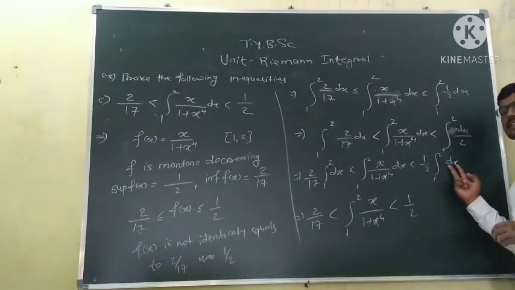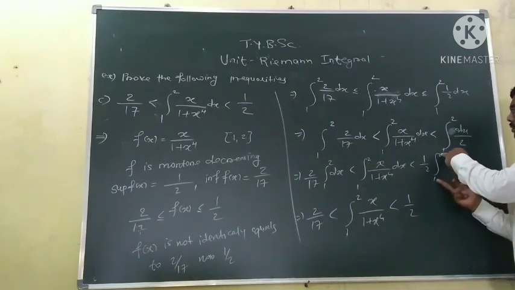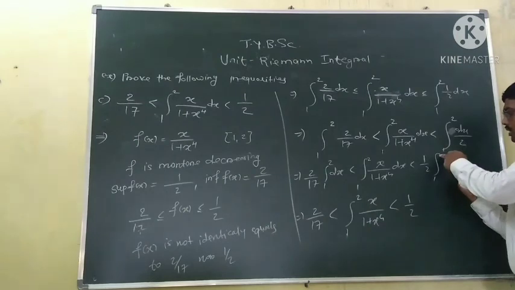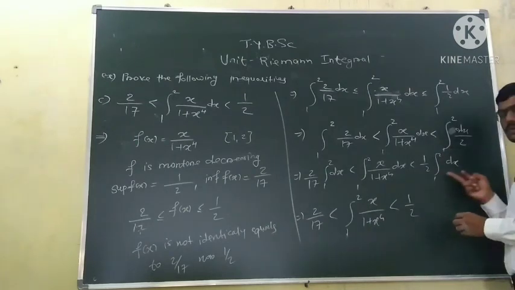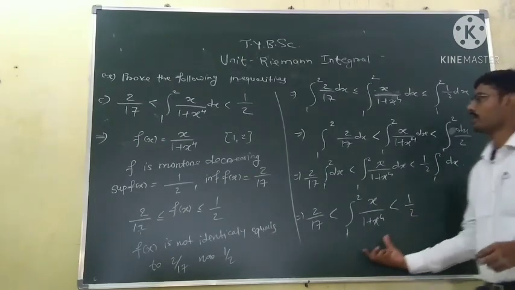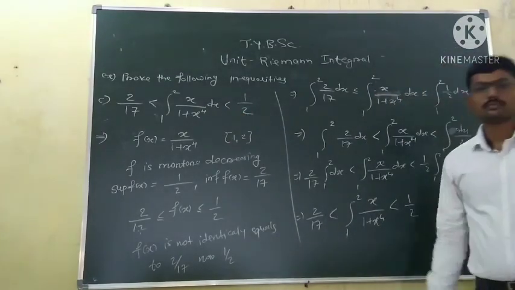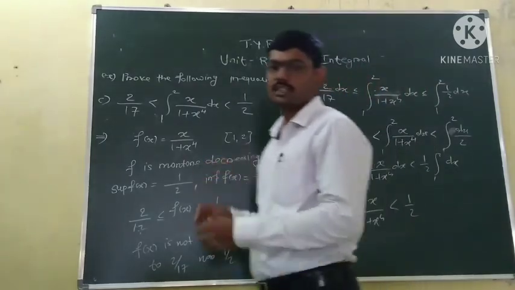As it is, the integration of dx is x. So the upper limit is 2, the lower limit is 1. Put x is equal to 2, so 2 minus lower limit 1. So 2 minus 1 is 1, and 1 into 1 by 2 is 1 by 2. So we get our required inequality. Okay. So this is the use of the theorem you have seen.